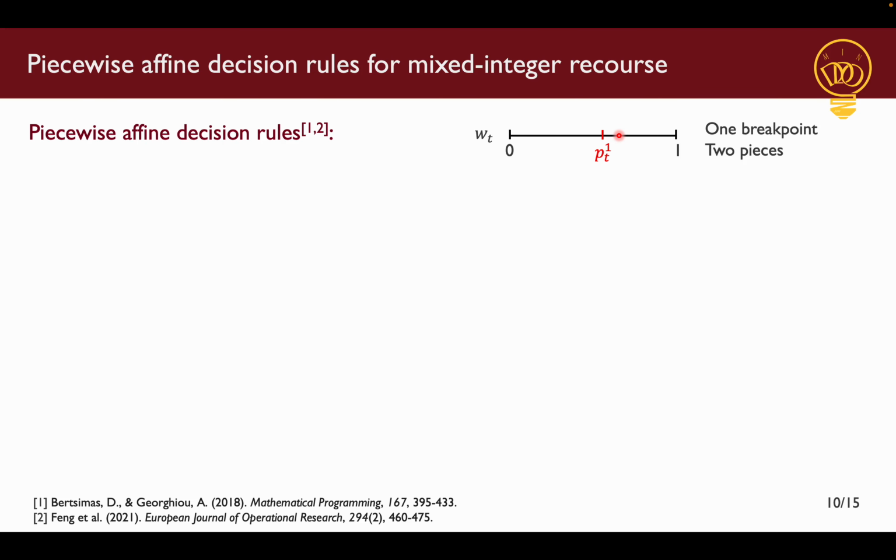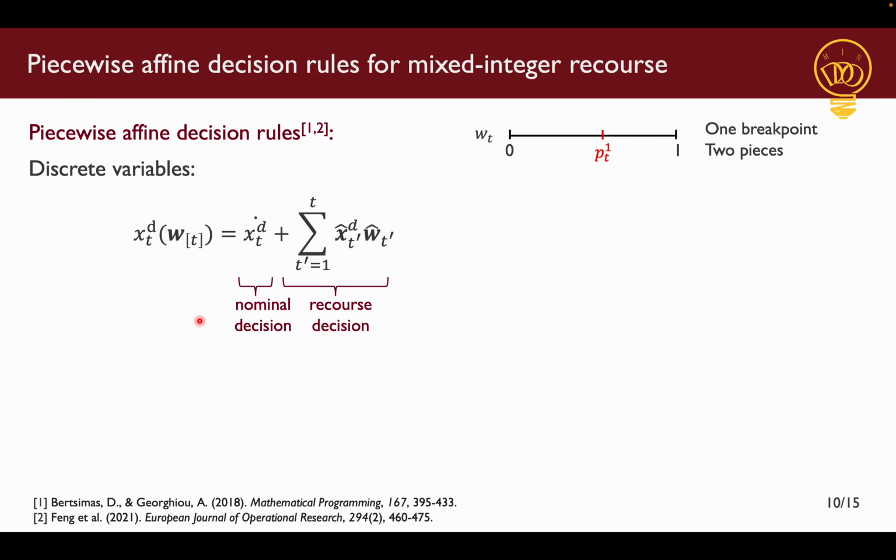And first, to cater discrete variables, we define them as sum of the nominal decision and the recourse decision, with the recourse coefficient now multiplying a lifted vector w hat. Since we only have one breakpoint in our problem, w hat only has one component, which takes the value 1 when w is greater than the breakpoint value. So with this decision rule, say we want to model a variable that takes the value 1 if the compressor is on and 0 otherwise.